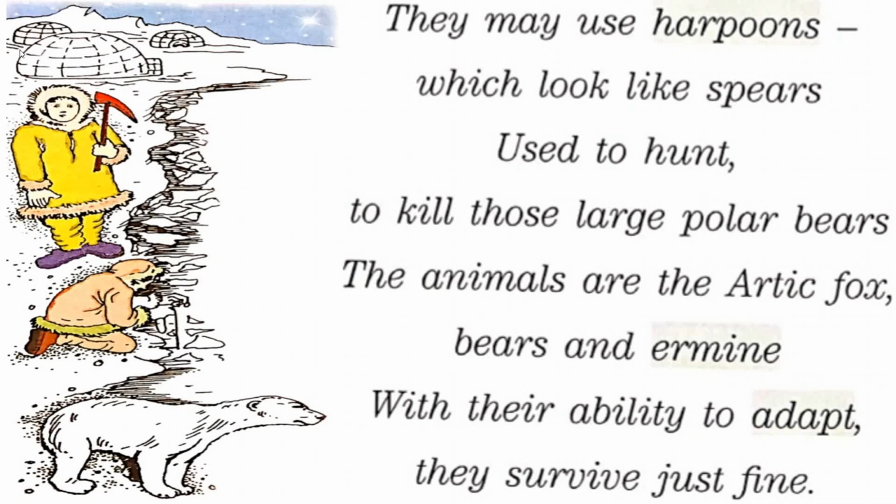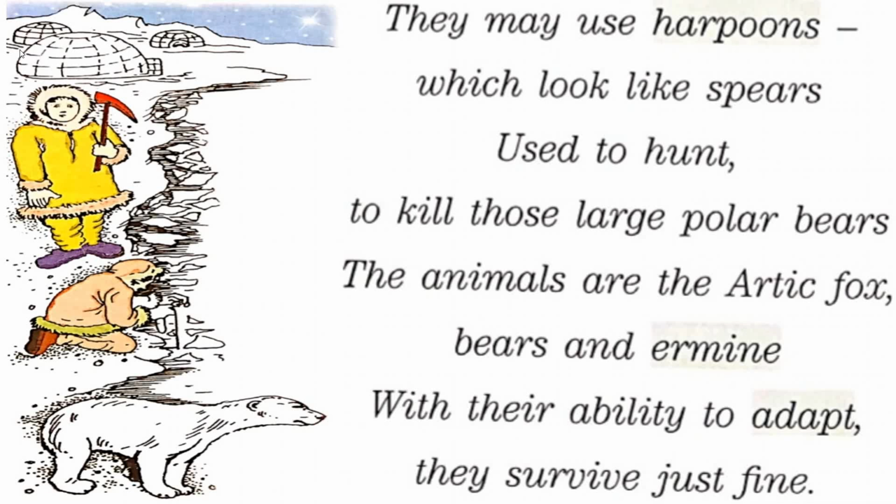What will they hunt, children? To kill those large polar bears. It is not easy to kill them, because polar bears are also very dangerous. They can also kill human beings. So they are using spears to kill those large polar bears. And children, do you know there are other animals also found there? The animals are the Arctic fox, bears and ermine. So what is ermine? It is a small weasel-like animal with a white coat.